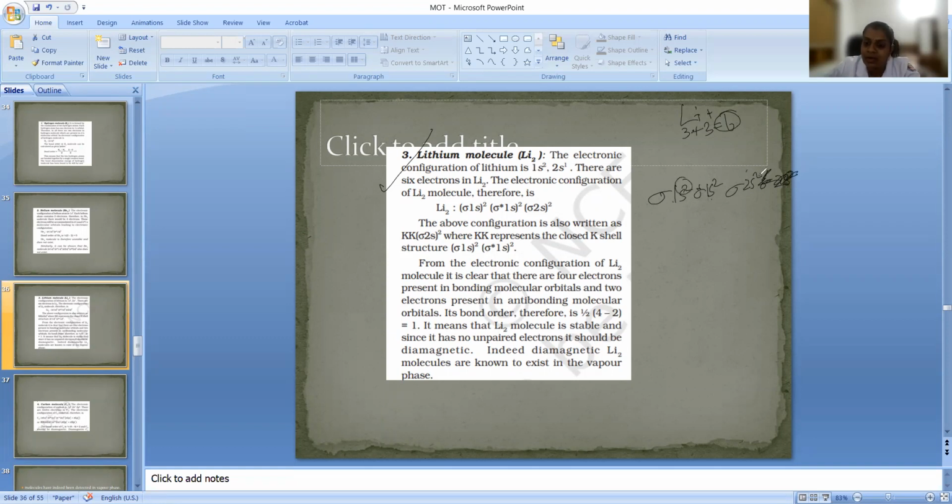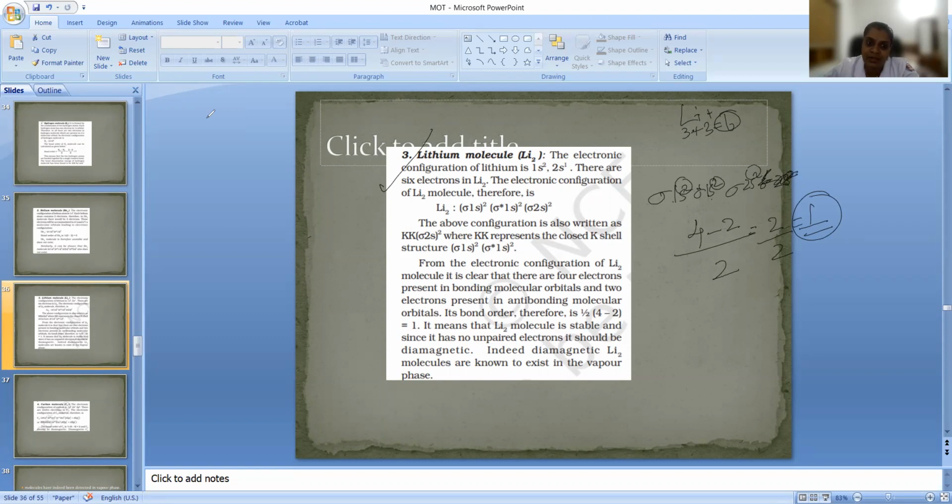Now the number of electrons in the bonding molecular orbital is 4, and the electrons present in the antibonding molecular orbital is 2. So 4 minus 2 by 2, that is equal to 2 by 2, that is equal to 1. So 1 is the bond order, so it is stable, and also it does not have any unpaired electrons, so it is diamagnetic. Understand?